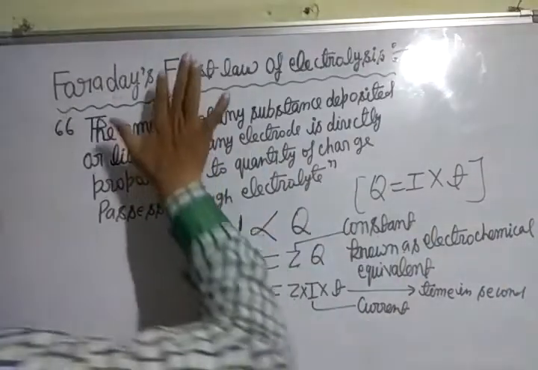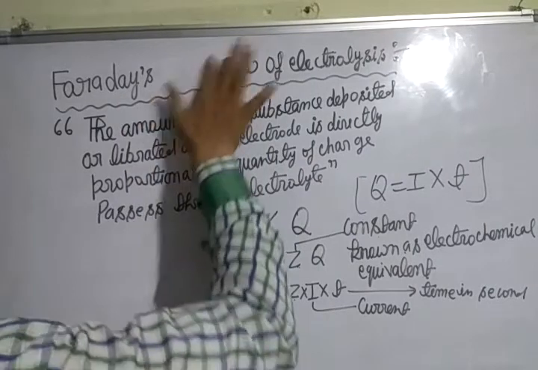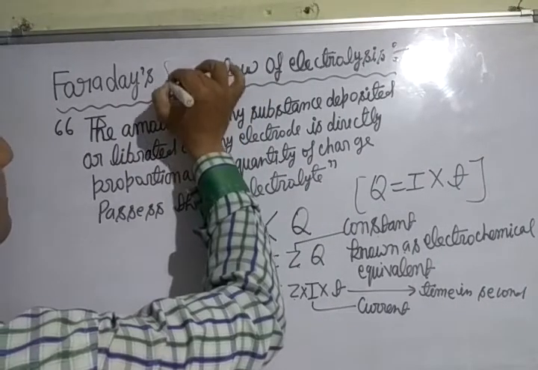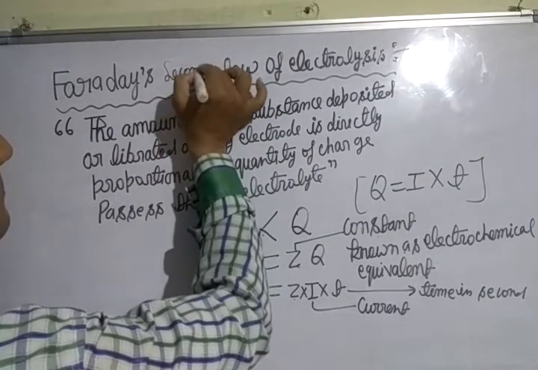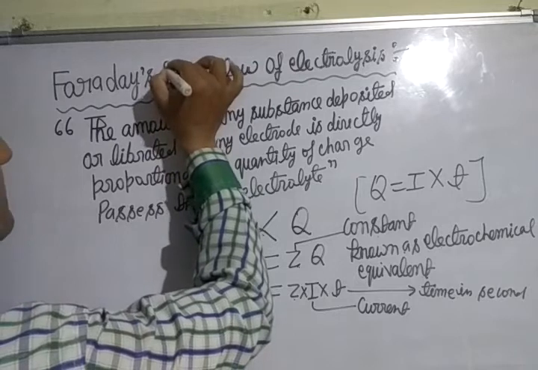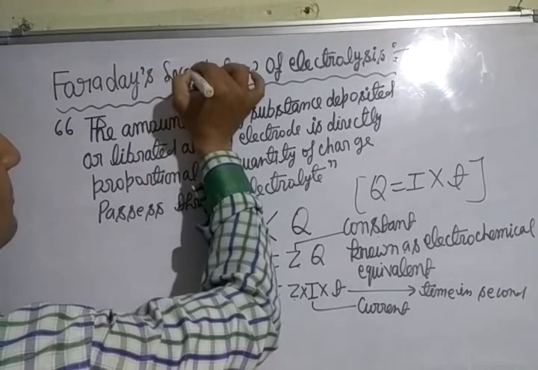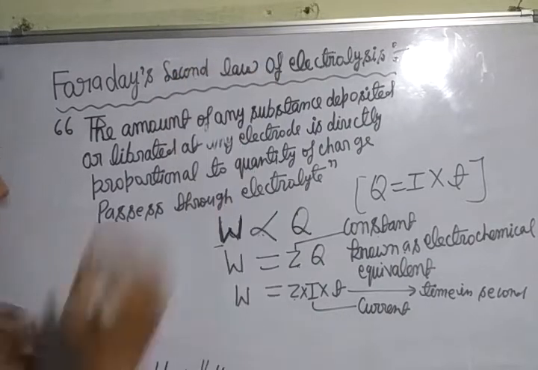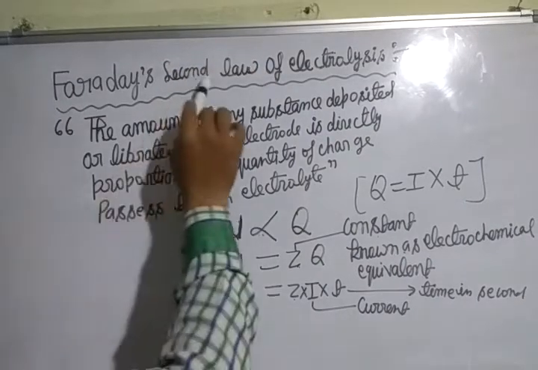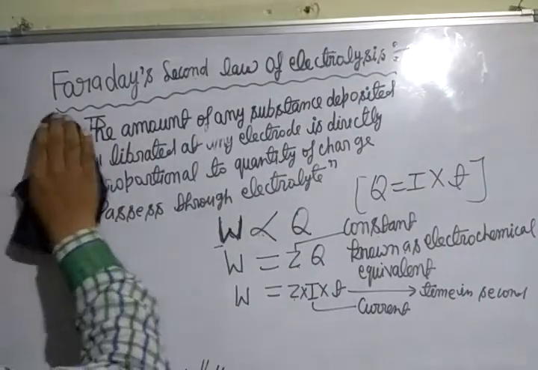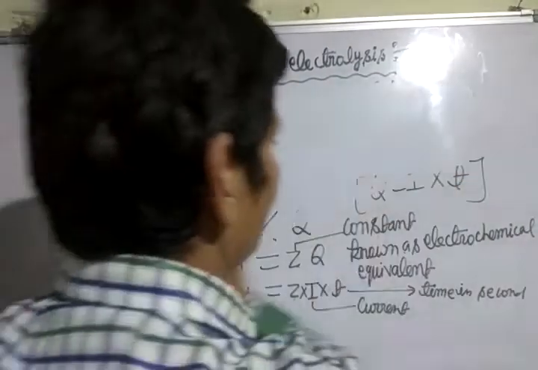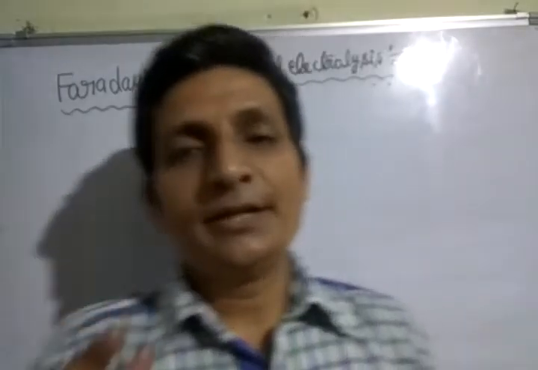After this, Faraday's second law. What is Faraday's second law? Faraday's second law of electrolysis.